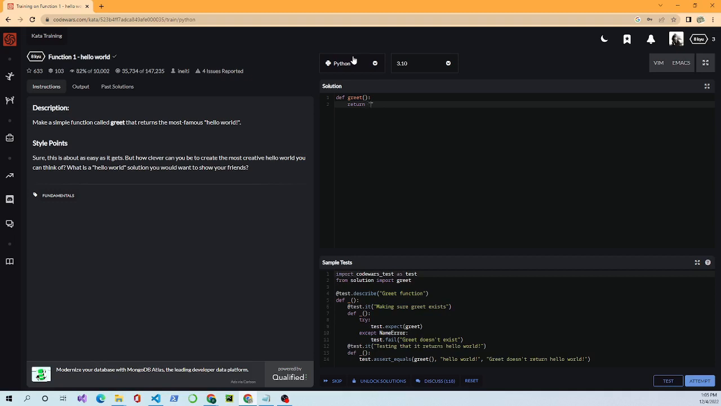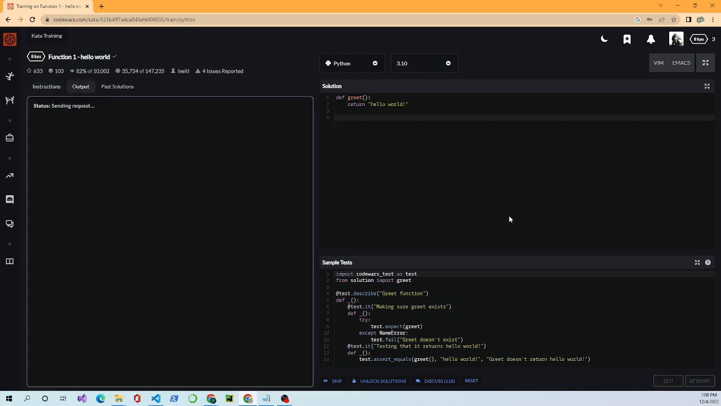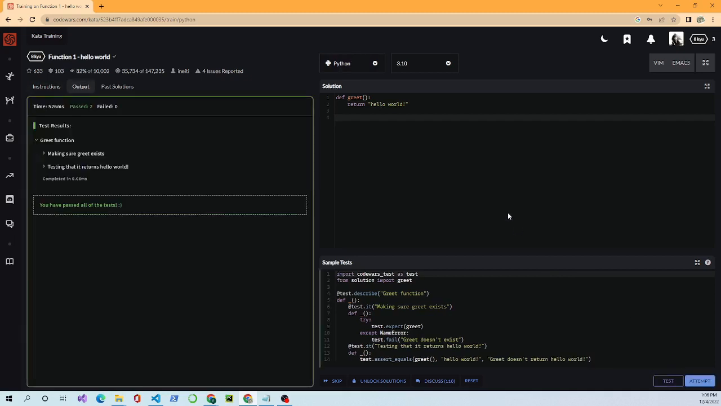Okay, Python's the same. You can use double or single quotes. I'm using double. Hello world. Okay, now I'm back. This should be a good function in Python. Let's try it out. I'm down to test, and we've passed. So, as you can see, it's kind of the same.